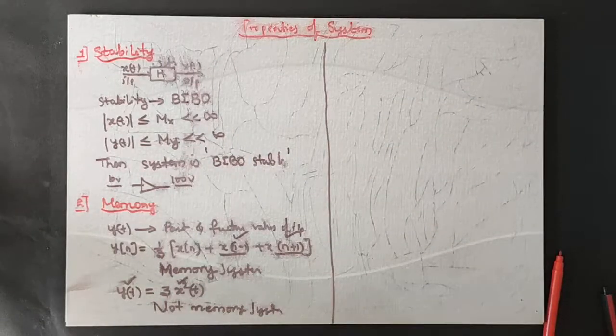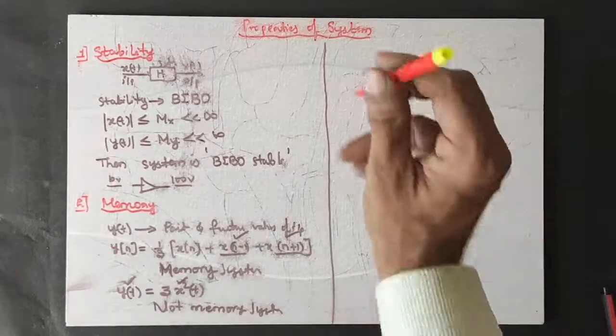The next concept that we will be discussing is causality. The third property is about causality.